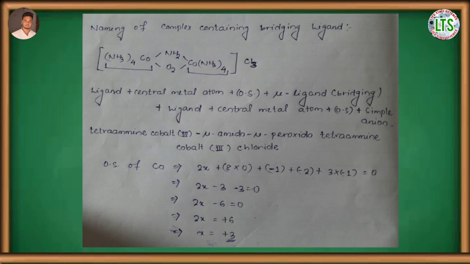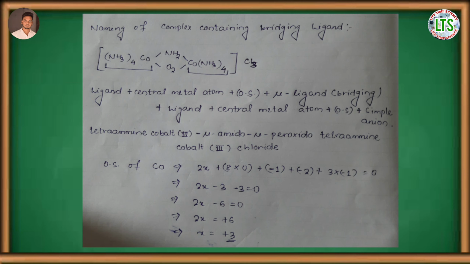First, we have to calculate the oxidation state of cobalt. Here there are two central metal atoms, that is two cobalt atoms. So we can take 2x plus there are 8 ammine, so 8 into 0, plus 1 amido. The charge of amido group is -1.